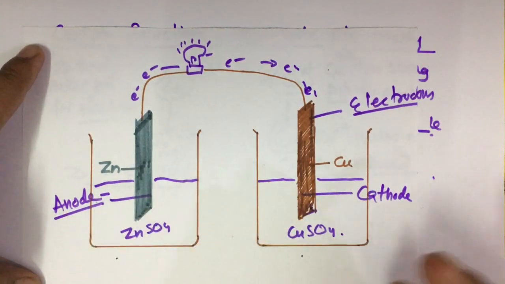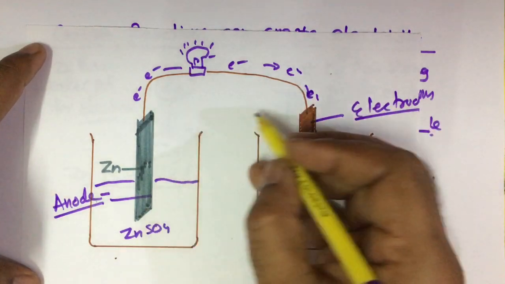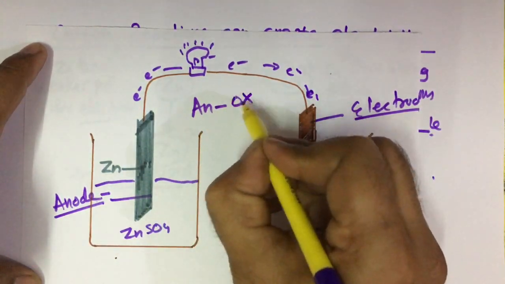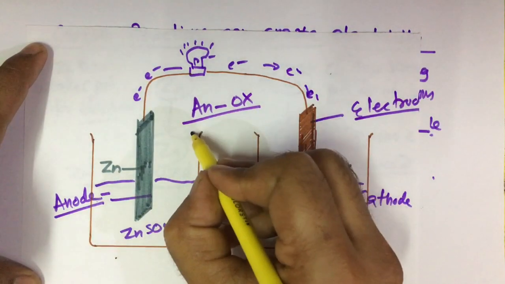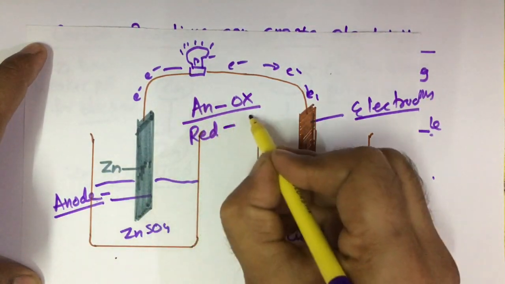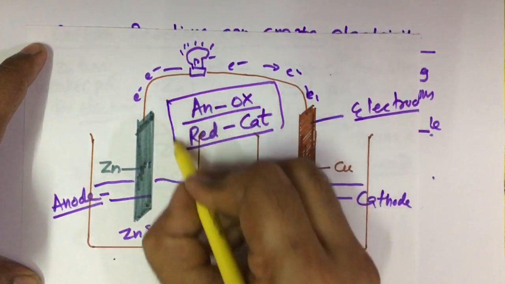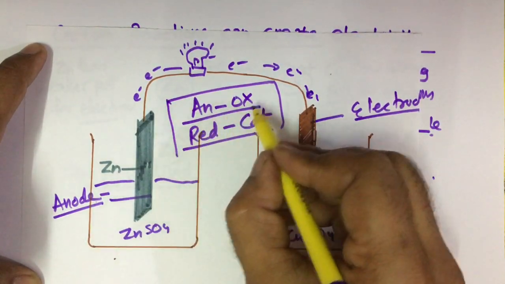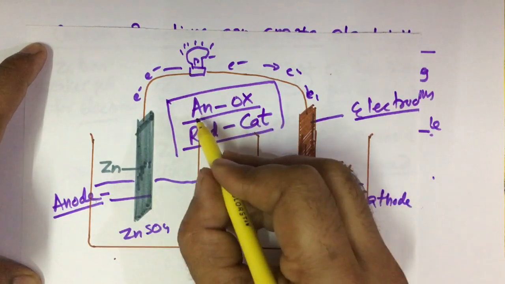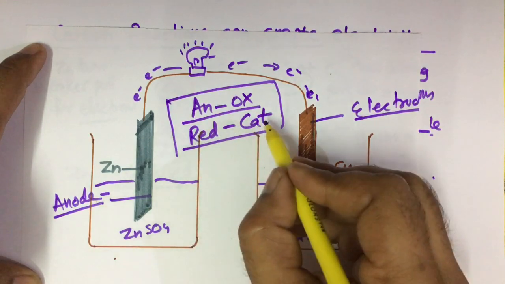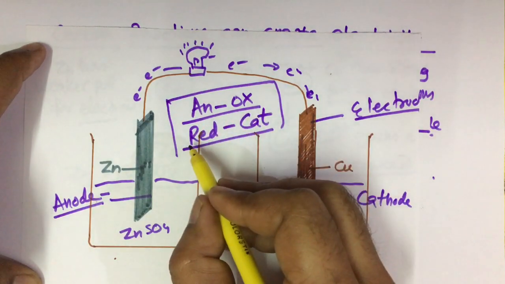You can remember it with the mnemonics: anode oxidation, AnOx; reduction cathode, RedCat. Just remember these mnemonics: AnOx, RedCat.